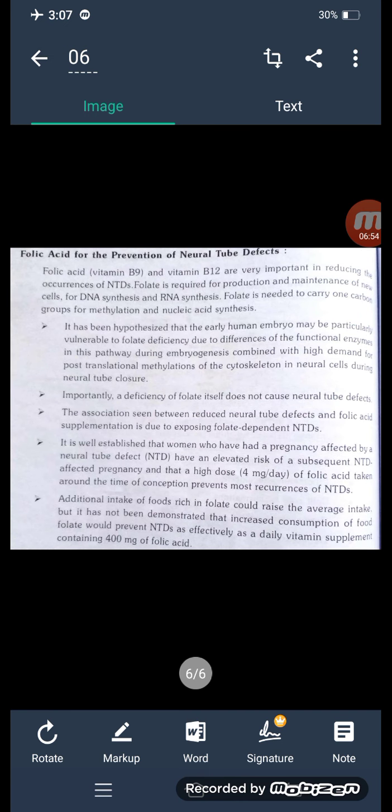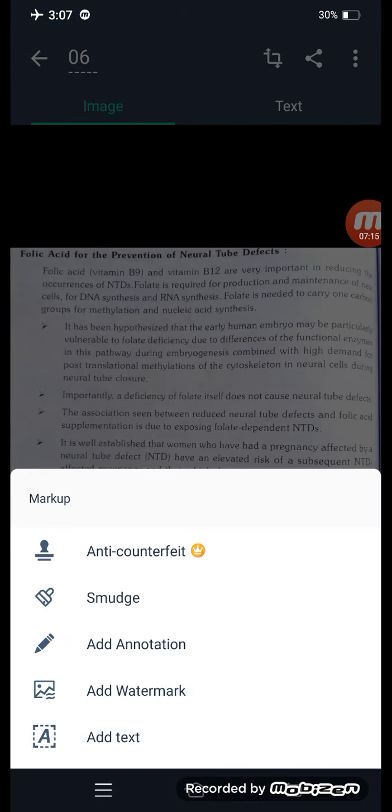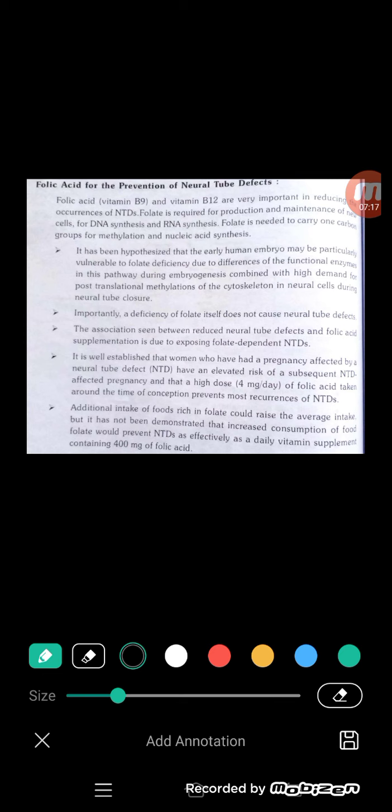These types of defects are treated with folic acid. Folic acid is vitamin B9, and vitamin B12 is cyanocobalamin. These two are very important in reducing these defects, the NTDs. NTDs are treated with vitamin B12 and vitamin B9.